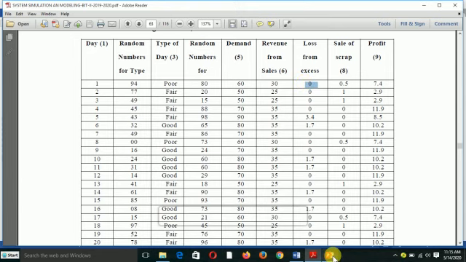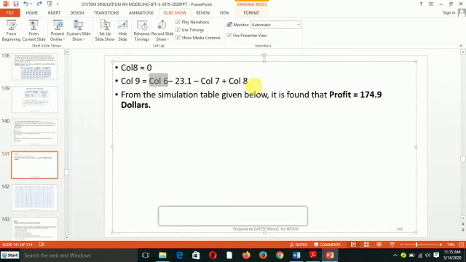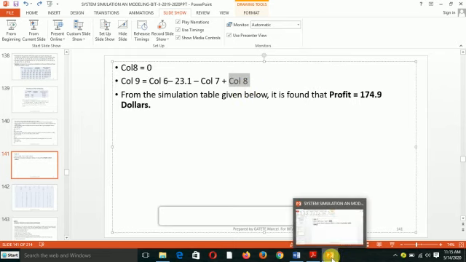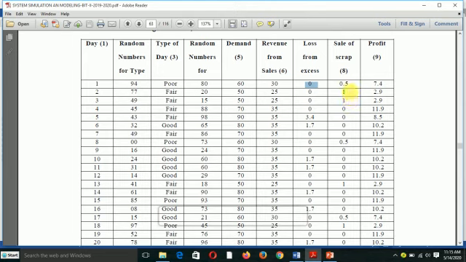And then we add column 8. This is the revenue coming from sales of scrap. This is a benefit. So to get the profit, you take revenue from sales 30, minus 23.1, the price of newspapers, minus the loss from excess, which is 0, and we add the sales from scrap because this is a benefit, and we will get column 9 here.